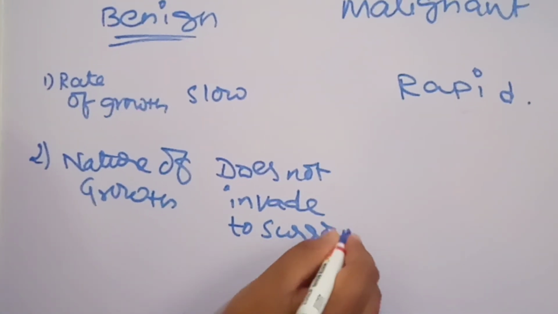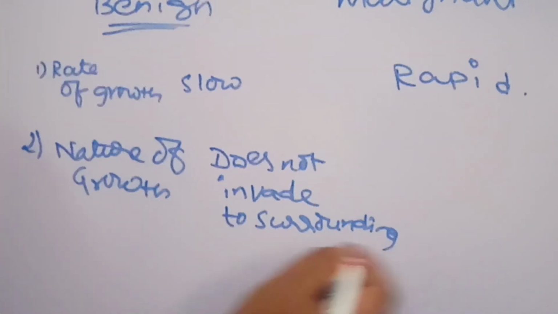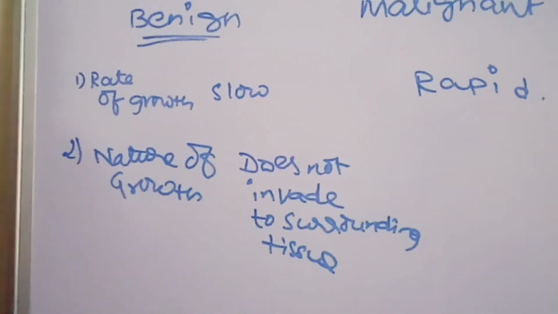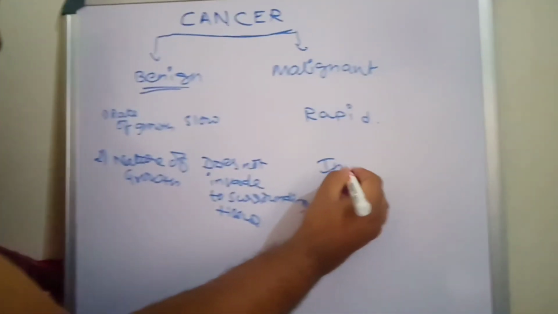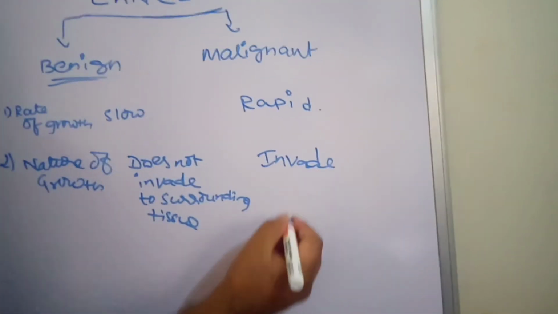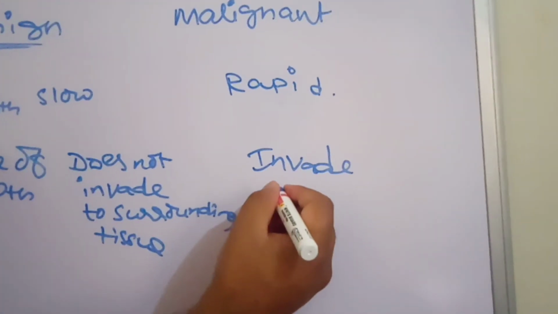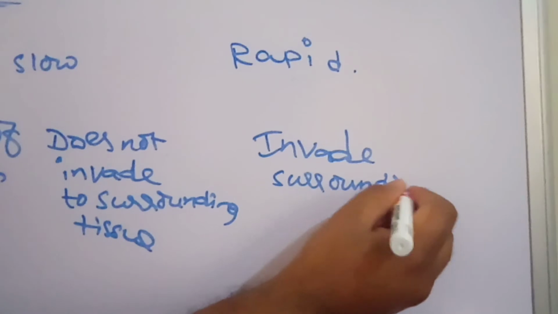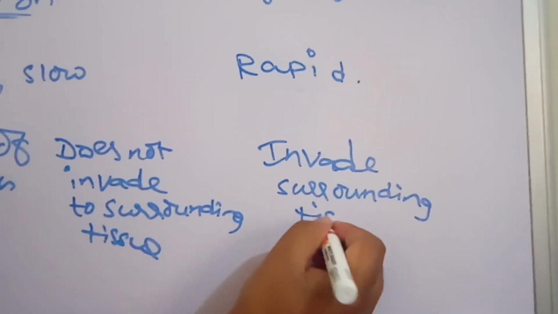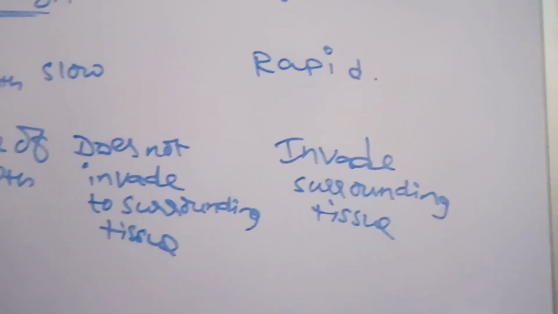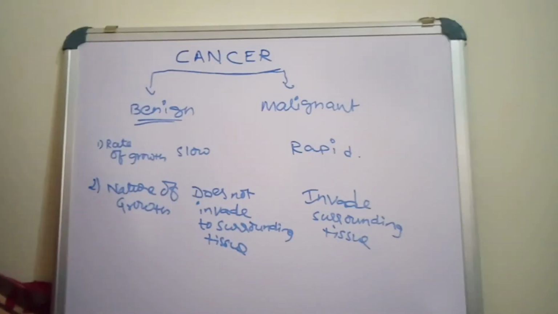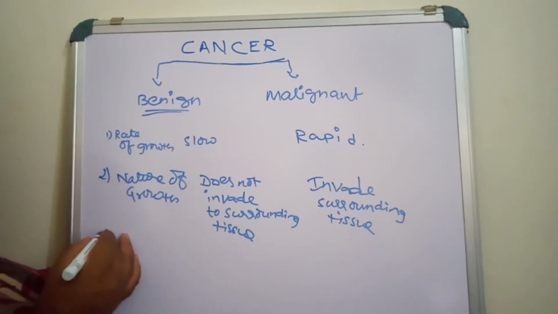But malignant cells invade surrounding tissues and spread throughout the body. So malignant cancer is very, very dangerous.